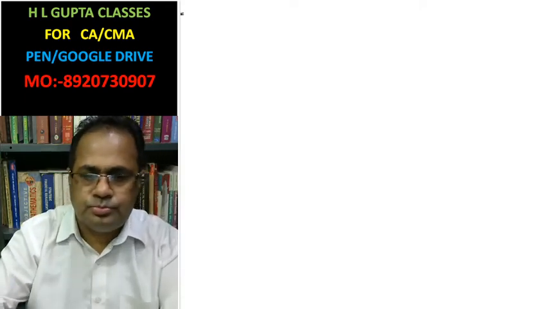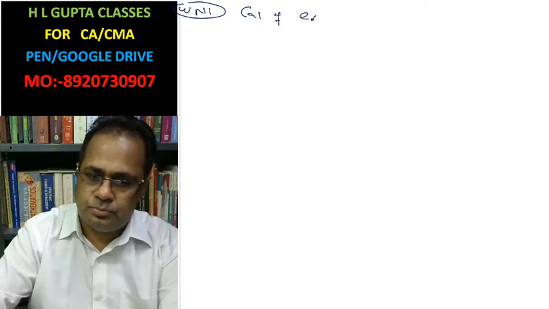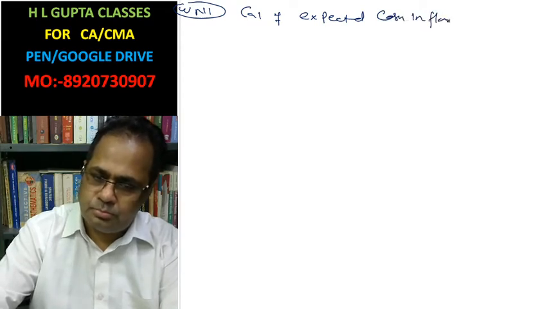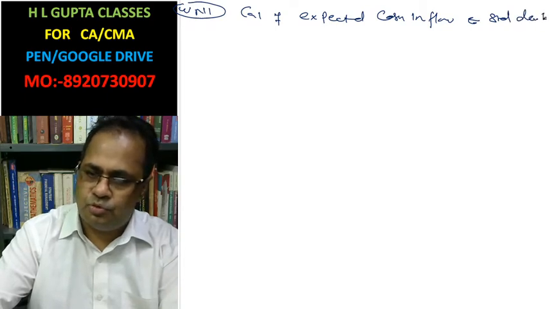Look here. Working note first: calculation of expected cash inflow and standard deviation, first year.